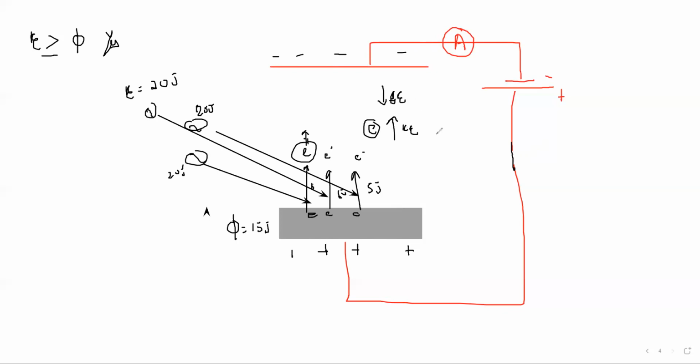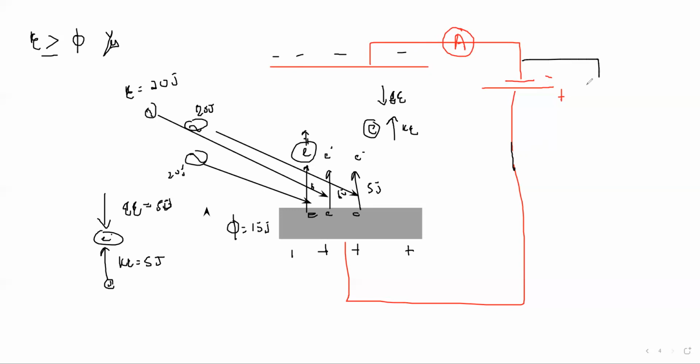When they balance each other, the electron will not move, because it is moving due to its kinetic energy. How much kinetic energy is there for this electron? That's 5 joules. How much electrical energy do we need to stop this electron? We need the same 5 joules. So when the kinetic energy balances with the electrical energy, the electron will stop.